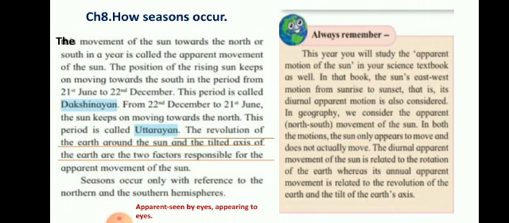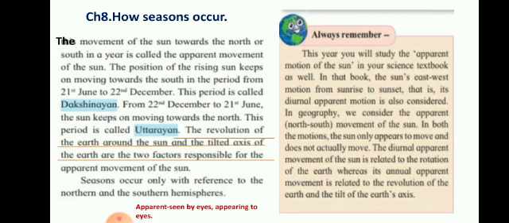Now from 22nd December to 21st June, the sun keeps on moving towards the north. This period is called Uttarayan. That means the apparent view: it seems to our eyes that the sun's position is moving towards the north. The revolution of the earth around the sun and the tilted axis of the earth are the factors responsible for the apparent movement of the sun.